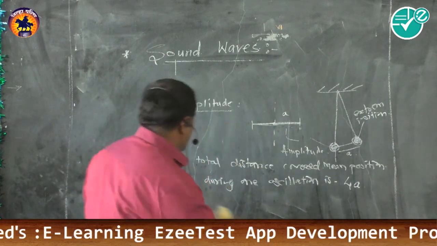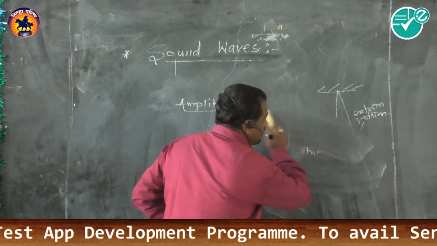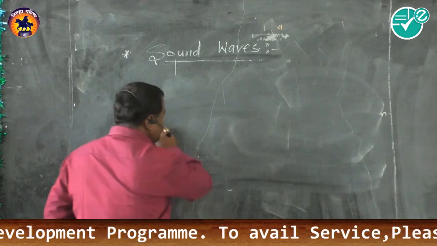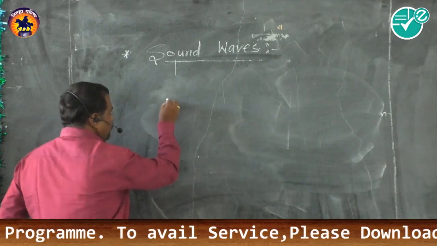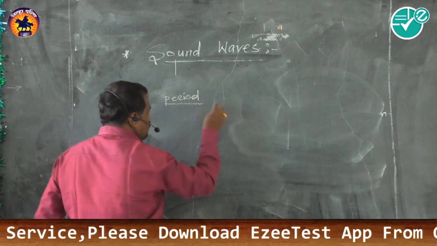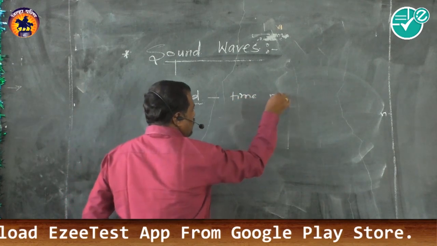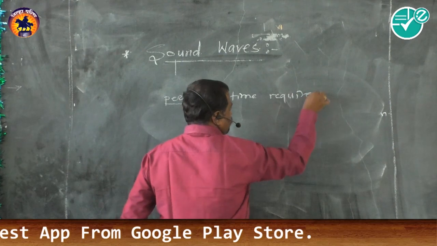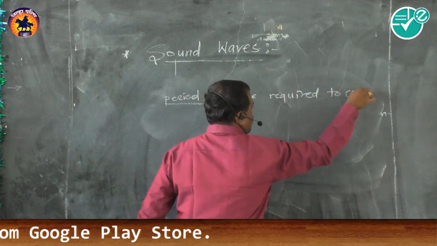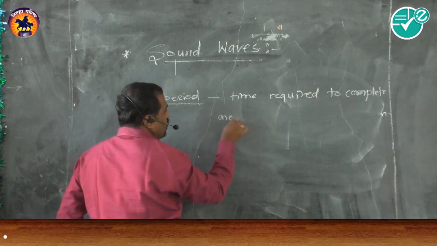Now another term is called the period. We know the period, because this definition occurs a number of times. What is the period of a wave? Period of oscillation. The time required to complete one oscillation.